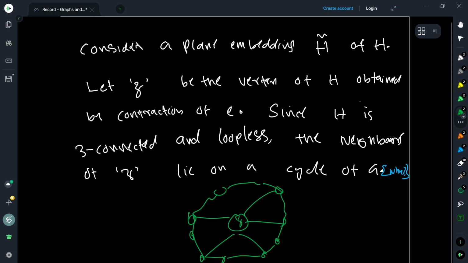And Z is now sitting inside this face. So therefore, the boundary is a cycle. Therefore, we know that Z is sitting in a face, and the boundary of that face is a cycle. And therefore, we know that Z lies on the cycle of the graph.